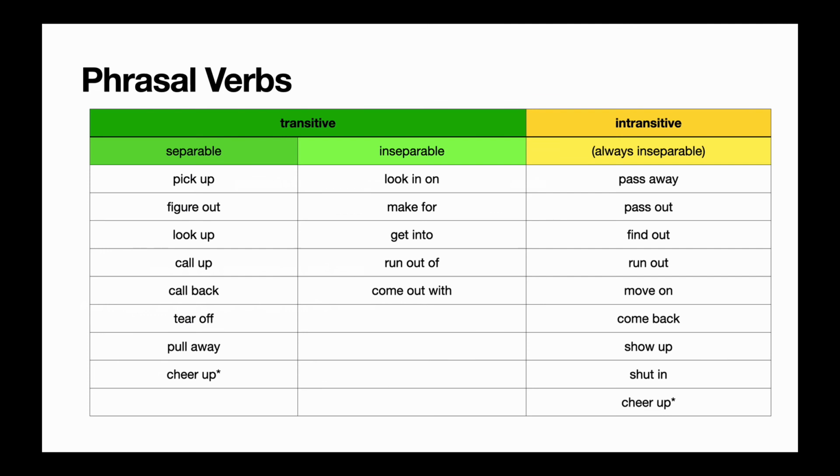I need to figure it out. You should look that up. However, for the inseparable phrasal verbs, when you use them with object pronouns, they don't separate them. So we would say, let's go look in on them. Let's make for it. I can't get into that. So these would be inseparable.